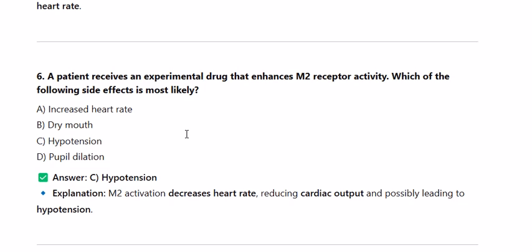6. A patient receives an experimental drug that enhances M2 receptor activity. Which of the following side effects is most likely? A. Increased heart rate. B. Dry mouth. C. Hypotension. D. Pupil dilation. Answer: C. Hypotension. Explanation. M2 activation decreases heart rate, reducing cardiac output and possibly leading to hypotension.